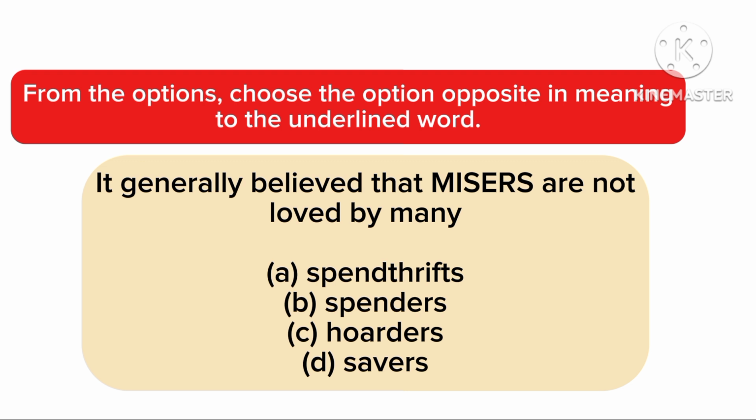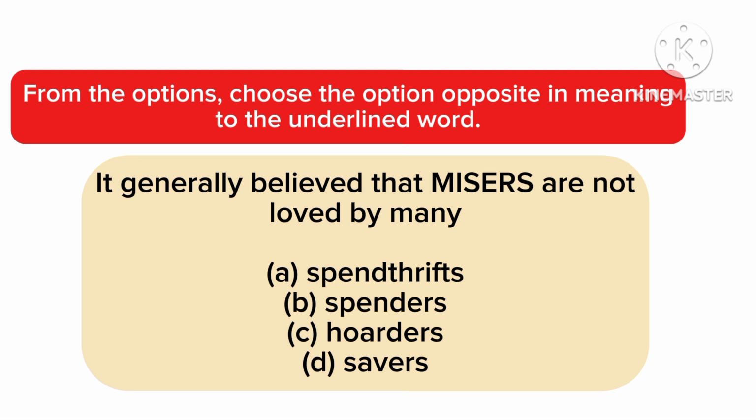Choose the option opposite in meaning to the underlined word, okay? Now I'm gonna capitalize, not underline. It is generally believed that misers are not loved by many. We have option A, spendthrift. B, we have spenders. C, we have hoarders. D, we have savers. Okay.